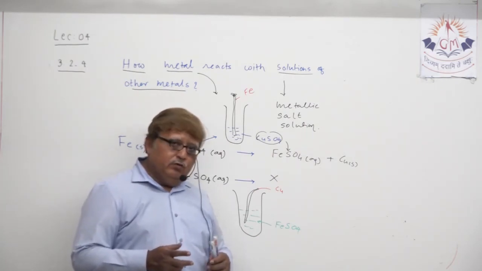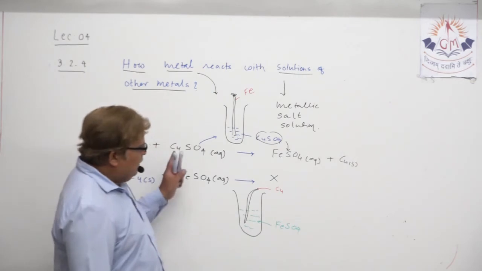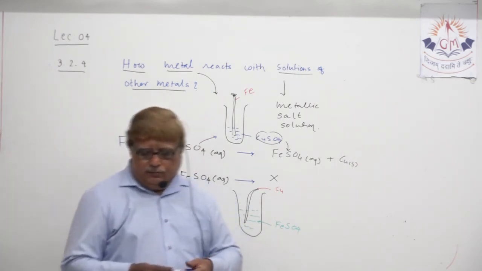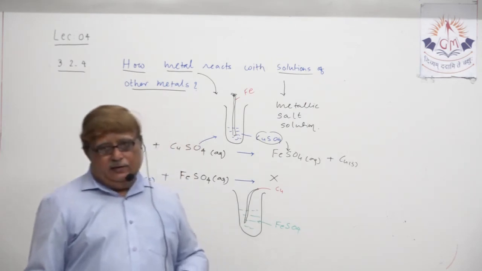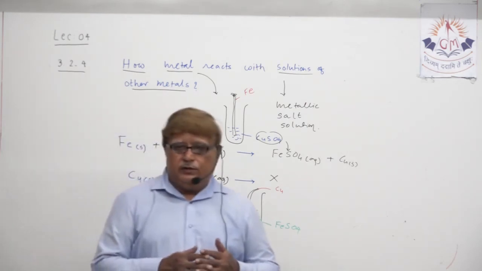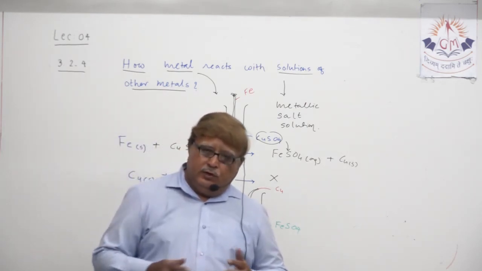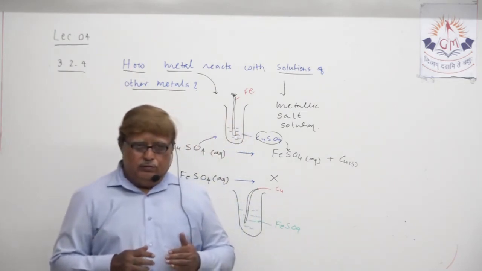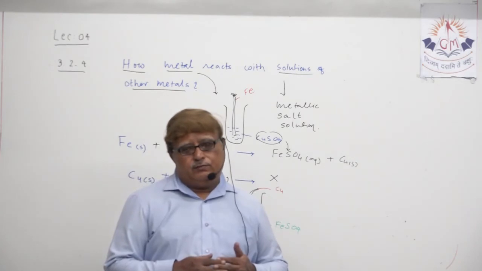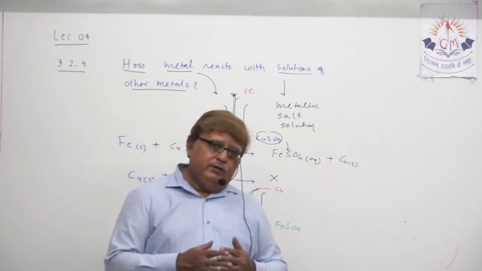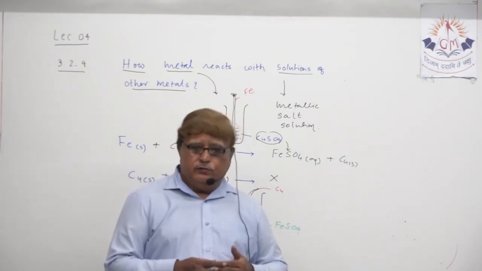Understand? So one thing is clear: why did the first displacement reaction take place? Because iron is more reactive than copper, so iron is able to displace copper from copper sulfate. The second reaction is not possible.